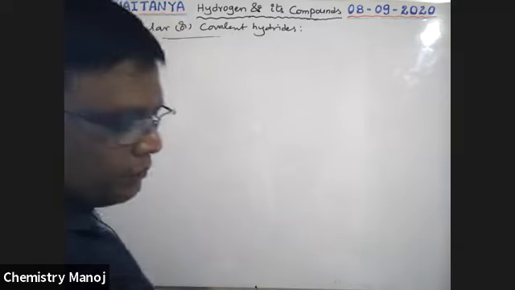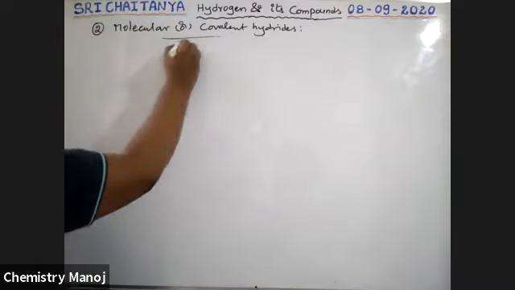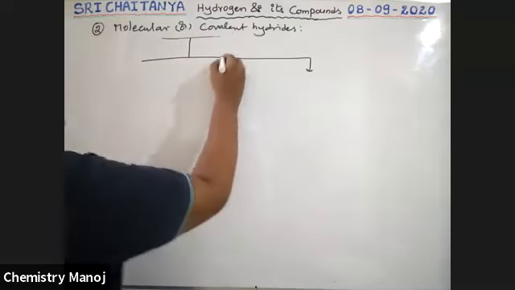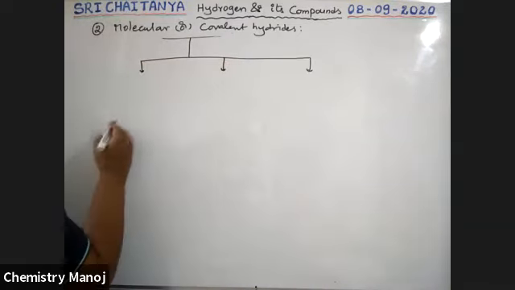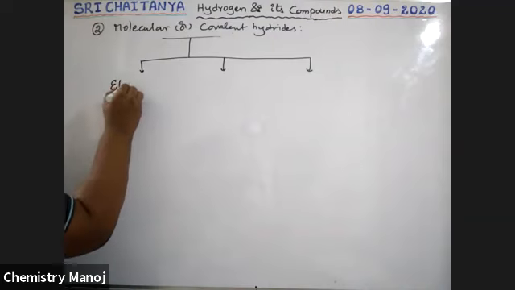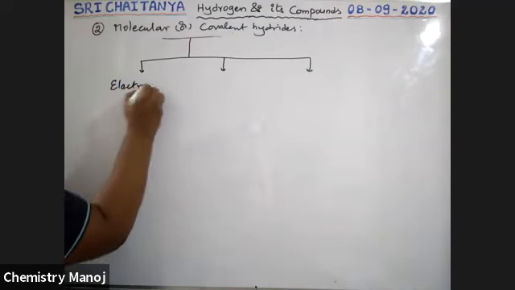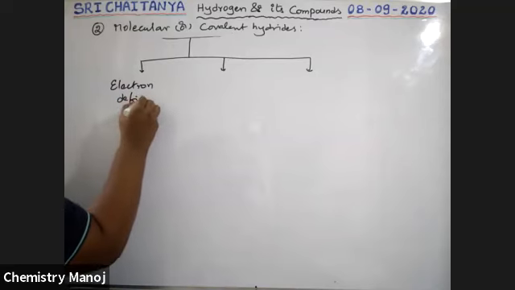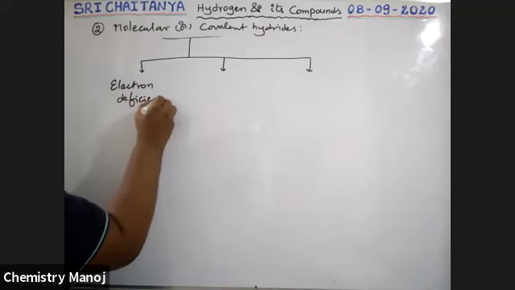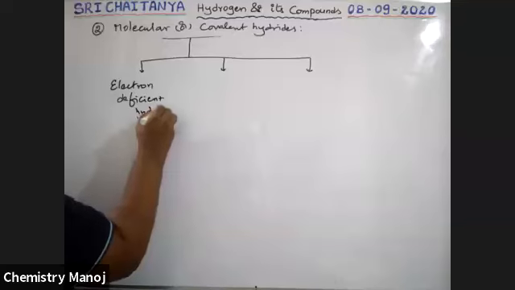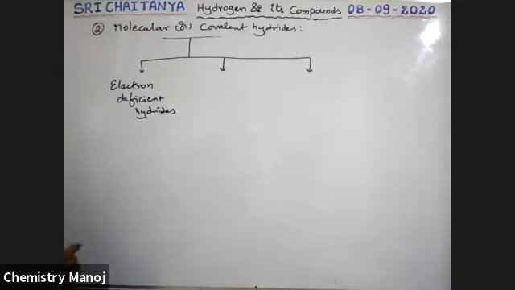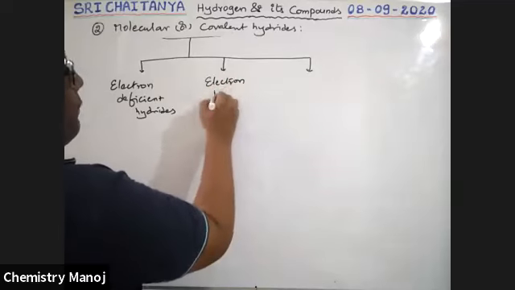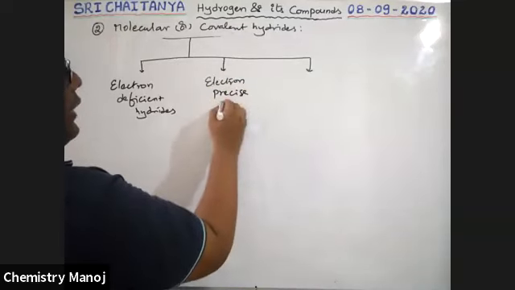So these are three types, boys. What are these three types? One is electron deficient hydrides. Next, electron precise hydrides.